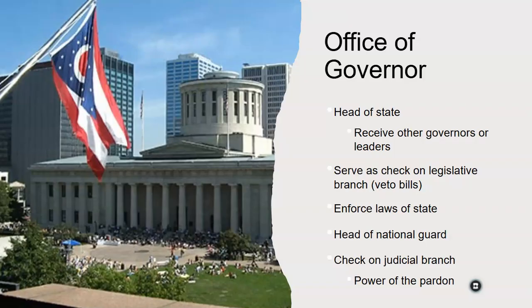The governor also serves as a check on the judicial branch because they have the power of pardoning. So the governor can pardon people that were convicted of state crimes. Typically we see things like murders and assault, those kinds of things. Those are all state crimes, and so the governor can pardon those.